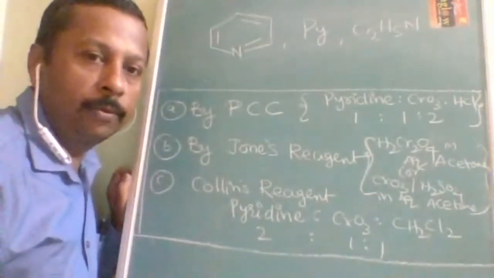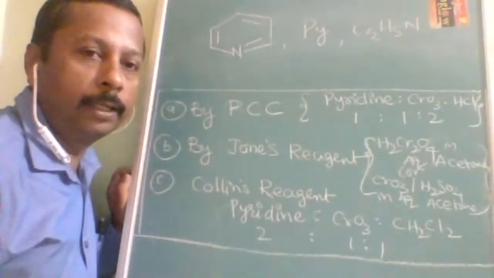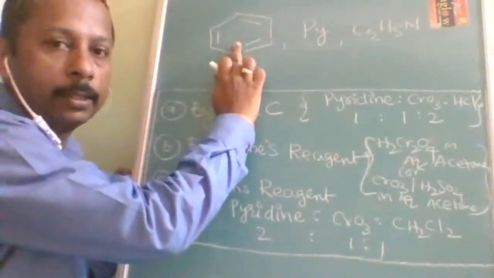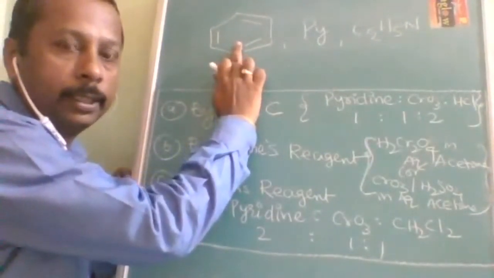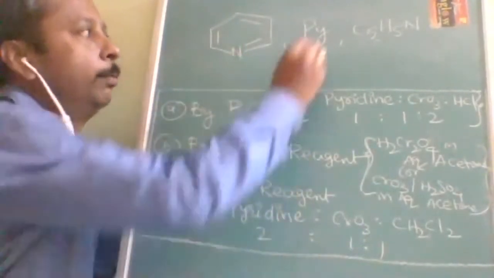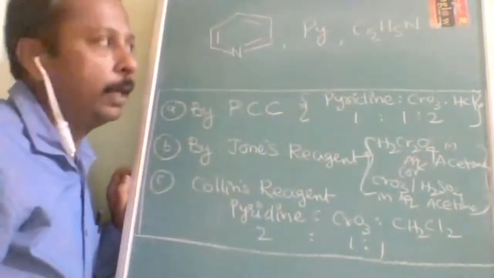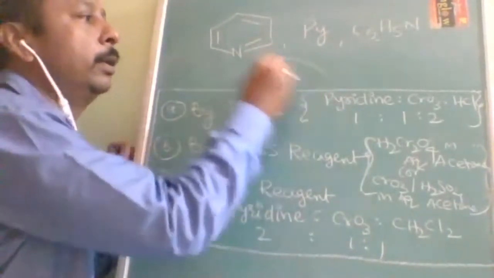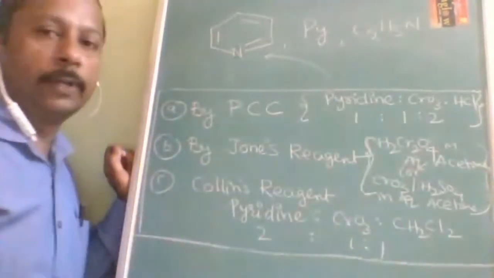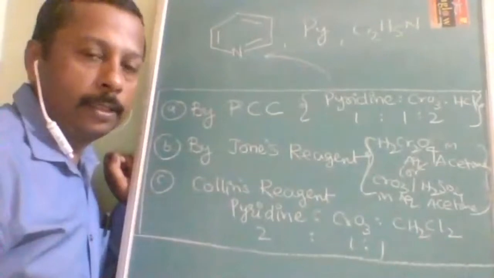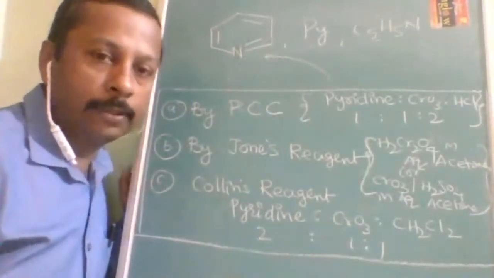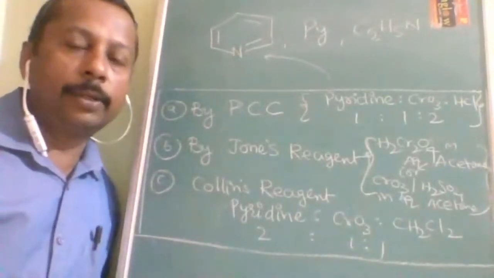Pyridine is simply benzene with one of the CH units replaced by nitrogen. So in place of the CH, I am writing a nitrogen, and now it becomes pyridine. PY also they may write, and C5H5N. This is pyridine. Chromium trioxide and HCl, if they are mixed in the ratio 1:1:2, then that reagent is called PCC. It is a mild oxidizing agent.